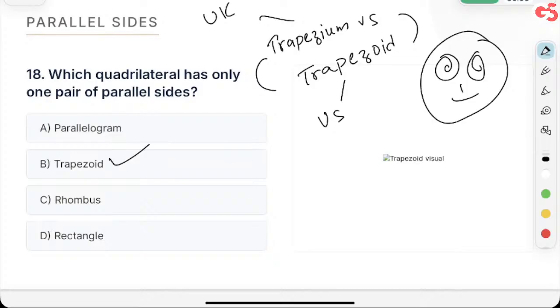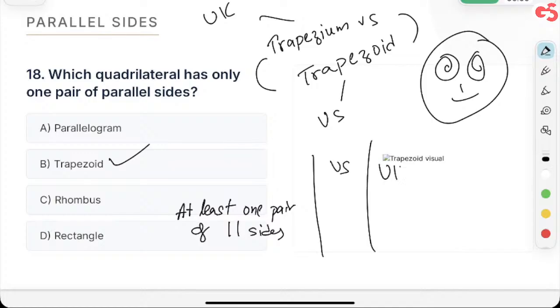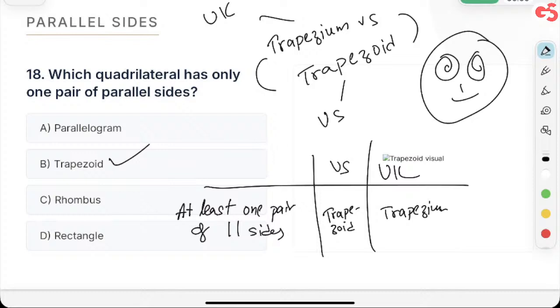Listen carefully. If we have at least one pair of parallel sides, okay? So in US and UK, what's used? In US, they use trapezoid, and UK uses trapezium. All right. And when they have no parallel sides, then US uses trapezium. All right. And UK uses trapezoid.